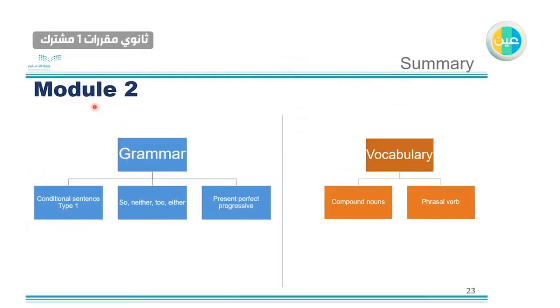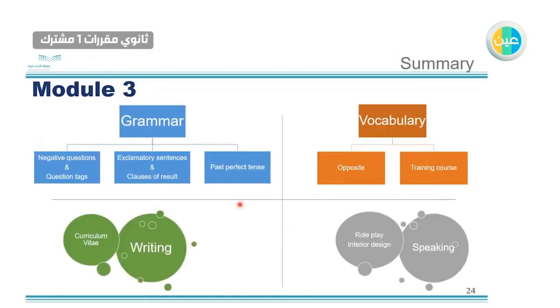At the end, we will just sum up the information that we had. In module number 2, we had grammar and vocabulary. The grammar was about conditional sentences type 1, then so, neither or neither, too, either or either, and present perfect progressive. With vocabulary, we had compound nouns and phrasal verbs.